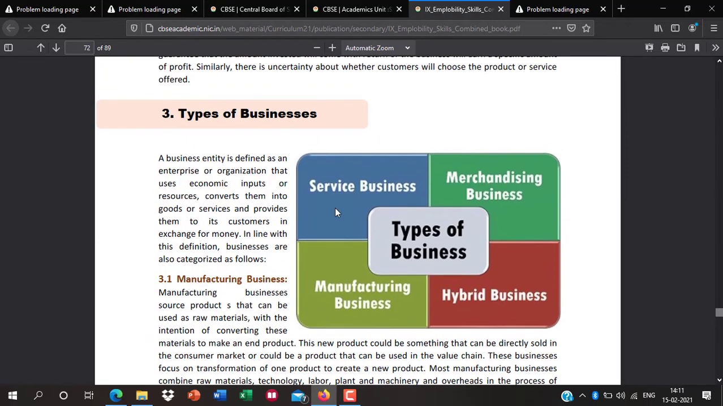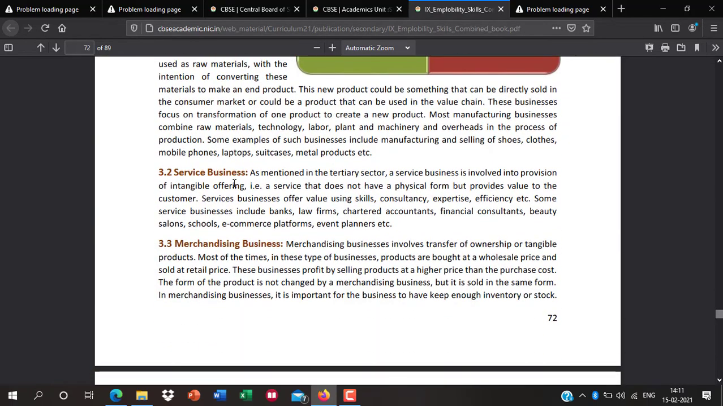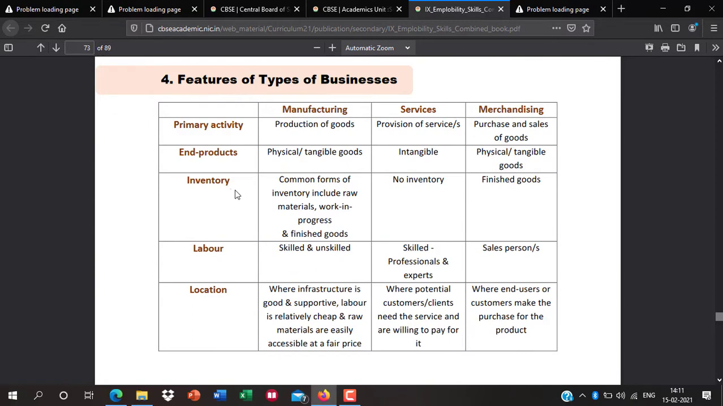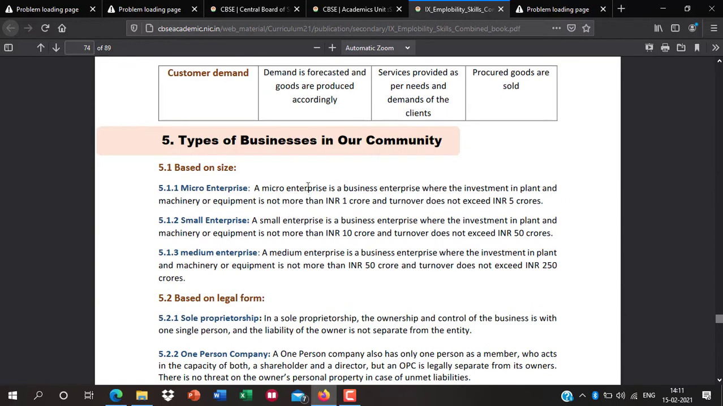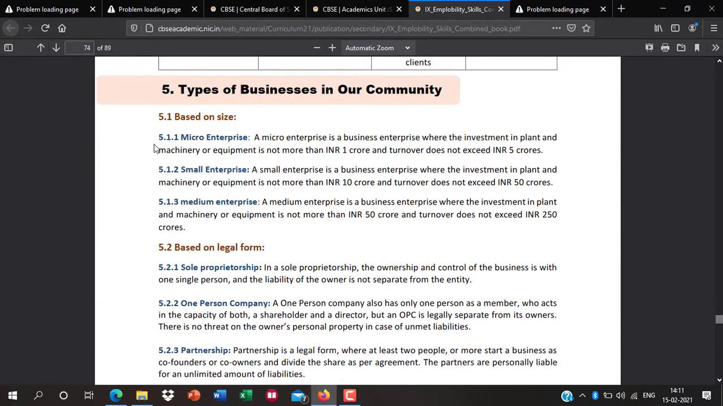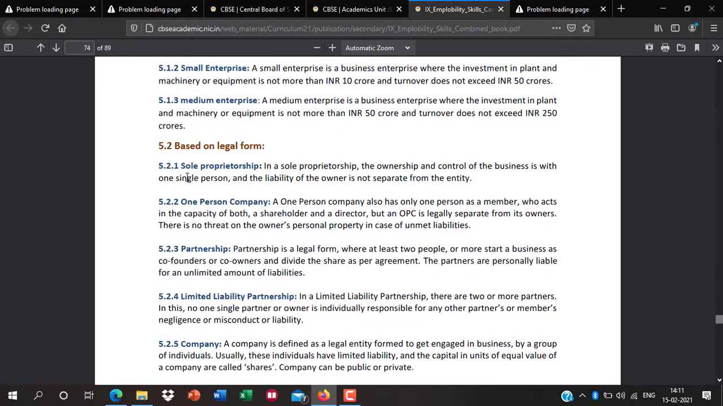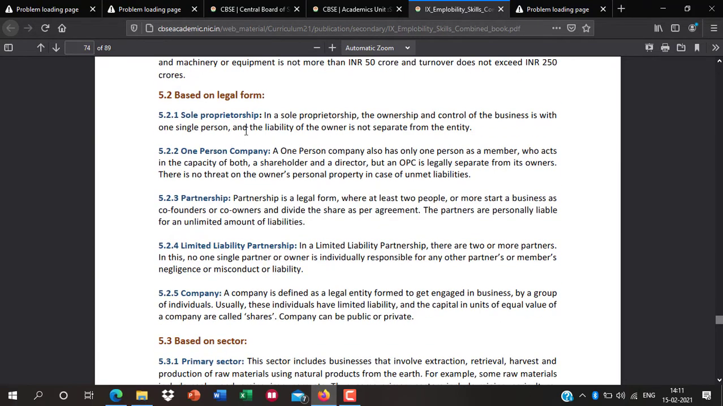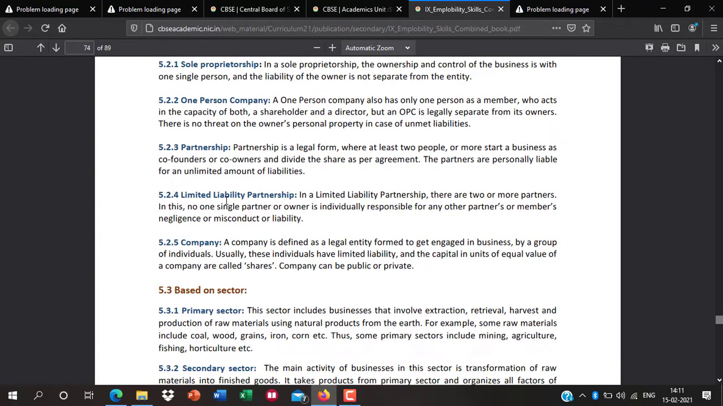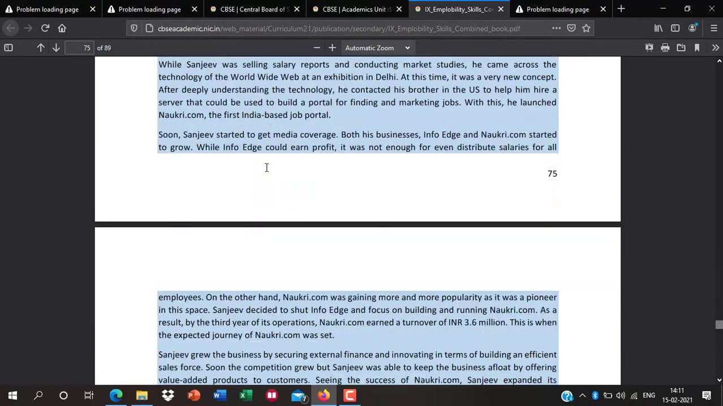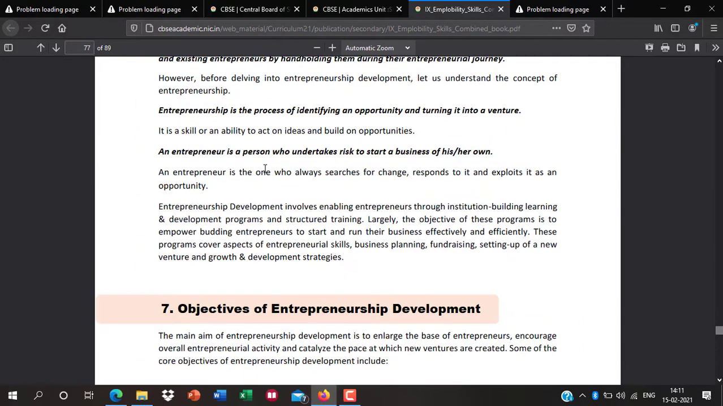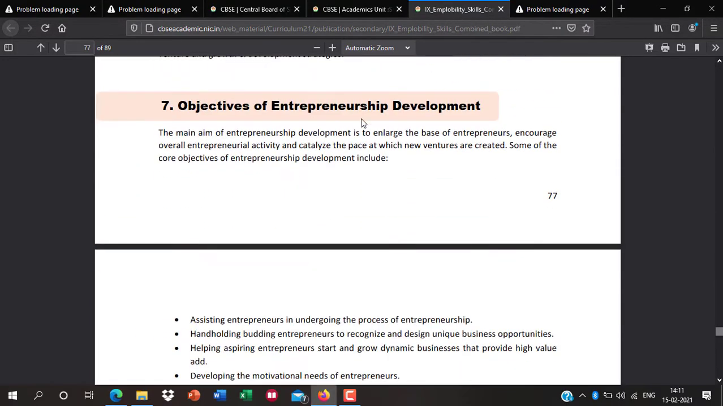Okay, here let's see types of business: manufacturing business, service business, like this. So here some businesses are given. Types of business according to size: micro, small, medium, so different criteria and different enterprises. Okay, basic legal forms: sole proprietorship, one person company, partnership, limited liability partnership, company, etc. And based on sectors, it is not so important. Here what is important is only the advantage and the objective of entrepreneurship.